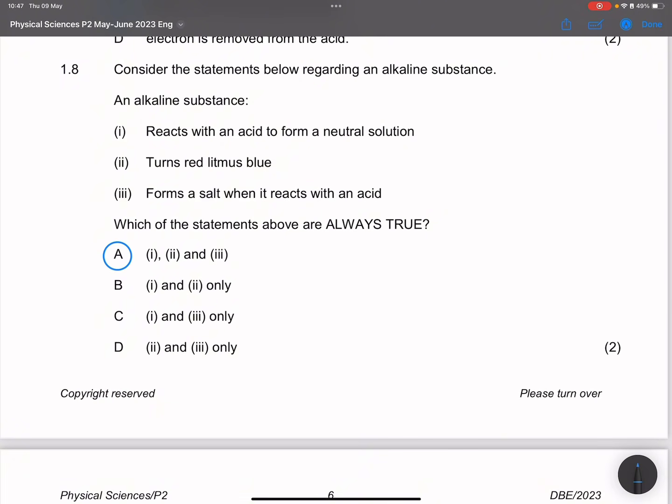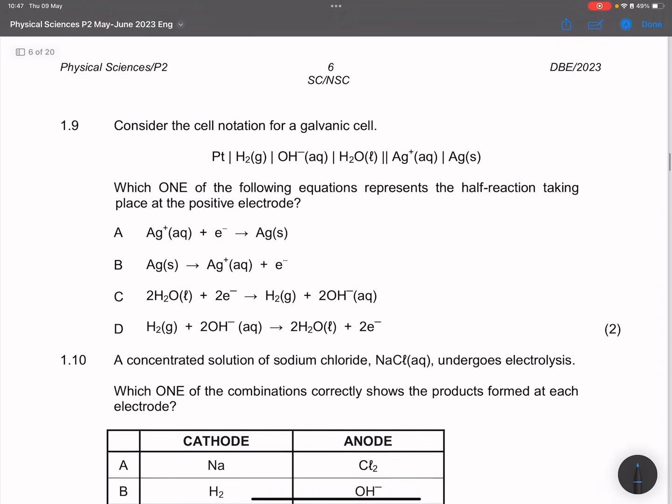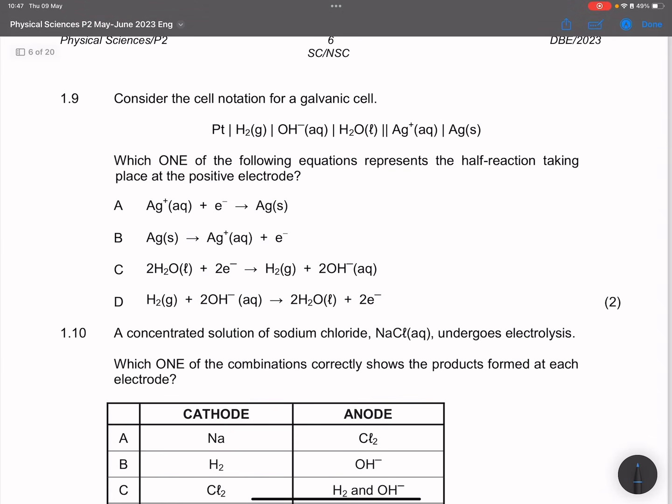Right. So the next one, they say to us, consider the cell notation of a galvanic cell. Which one of the following equations represents the half reaction taking place at the positive electrode? Now, remember for a galvanic cell, the positive electrode is the cathode. The anode is the one that gives away electrons. This is where oxidation takes place. So in this case, it would be negative.